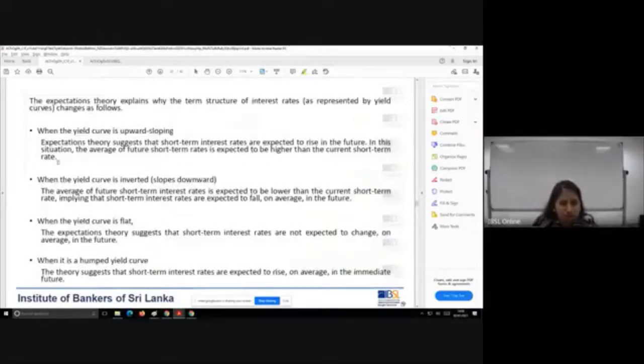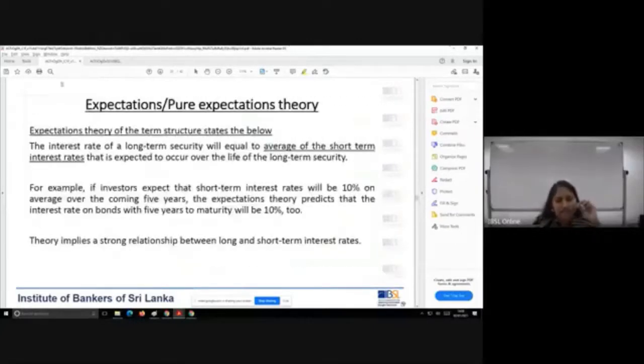The expectations theory of term structure is mainly advocating this. What is that?